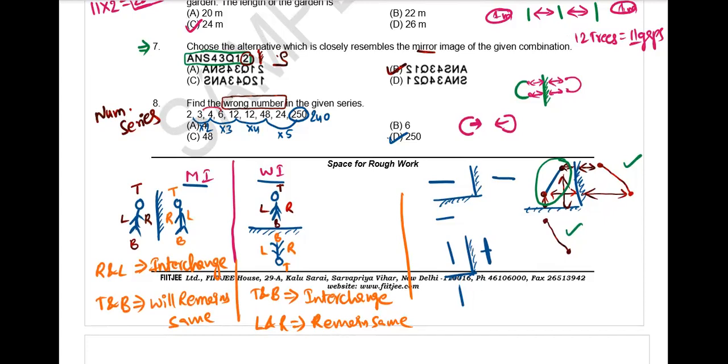3 to 6 into 2. Again 6 to 12, into 2, and 12 to 24 is also into 2. So one series is with direct into 2 only, but another series is into 2, 3, 4, 5, 6, like that. Got it? Yes, sir. Okay.